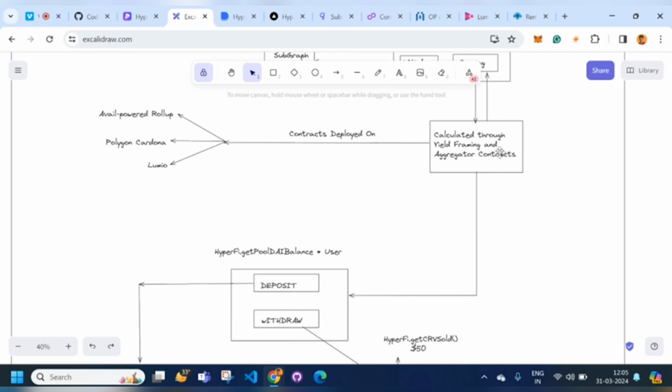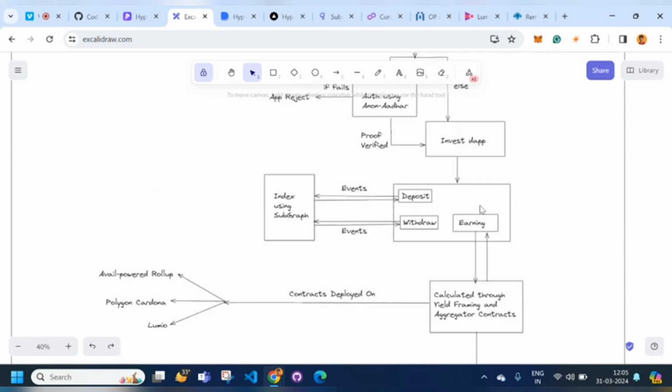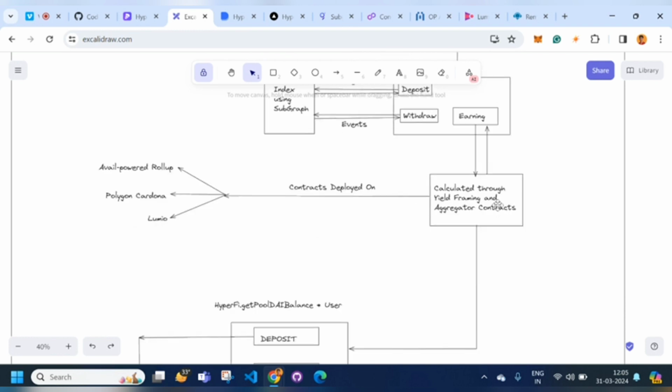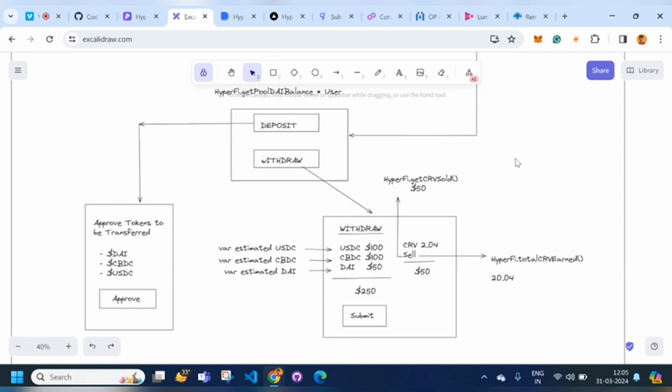Then we have deployed all the contracts onto Avail, Polygon, and Lumio: Polygon Cardano, Avail Powered Rollup, and Lumio Testnet. Here the calculation occurs, where the user sees this section: deposit, withdraw, and earning. In this, there are custom strategies that we created, which include yield farming, aggregated contracts, and a lot more. So this is the basic implementation of how our application and contracts work.